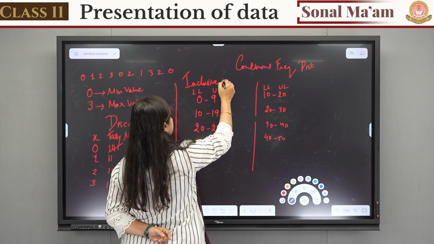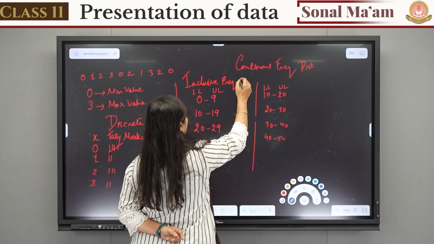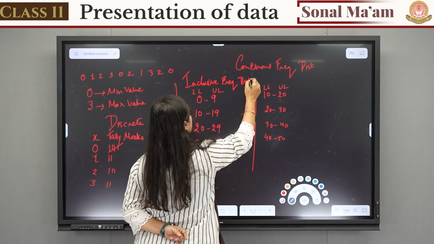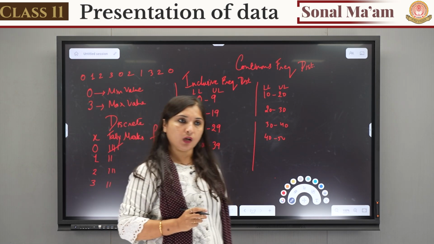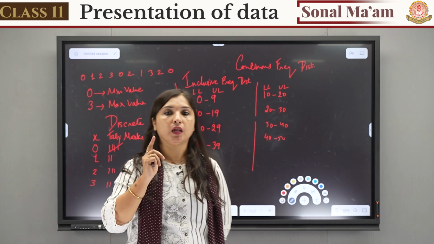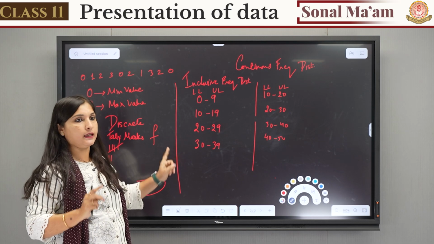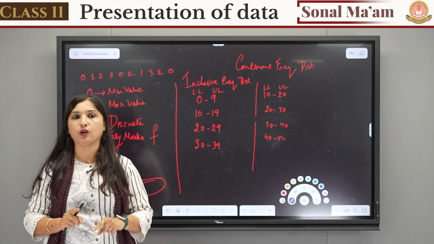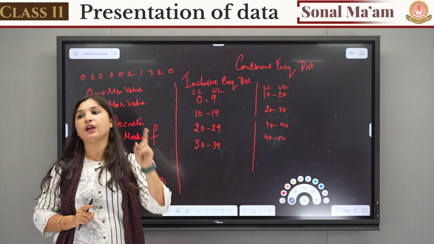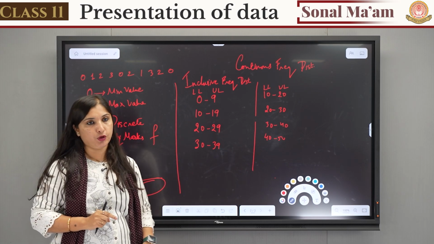Whenever the upper limit and the lower limit of the succeeding class is not same, we will call it as inclusive frequency distribution.